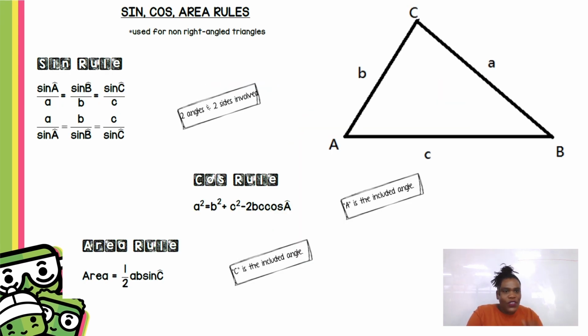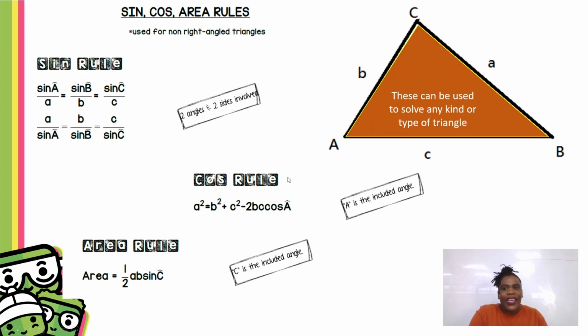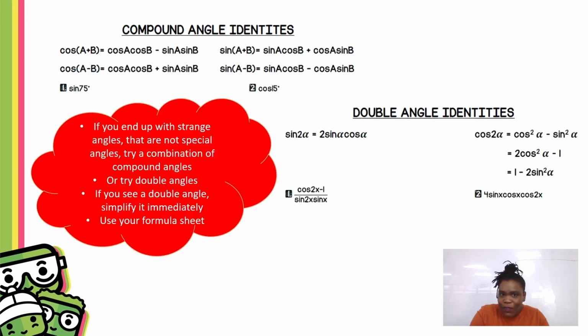And then as soon as you see your triangle, look at the bottom part of your formula sheet. That's the sine, the cos, and the area rule. When do you use sine? When you have two angles and two sides involved. When do you use cos? When you have two sides and an included angle. When do you use the area rule? When the question asks you for area and you have two sides and an included angle. Remember, this can be used for any triangle. It does not have to be a 90-degree triangle.